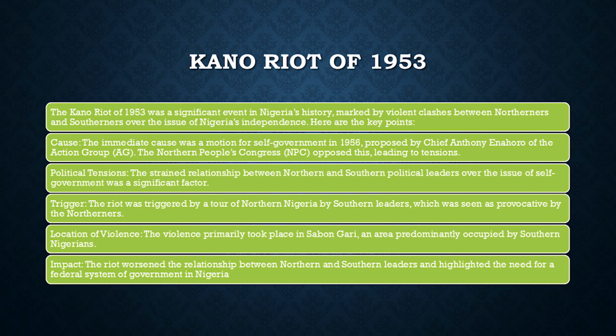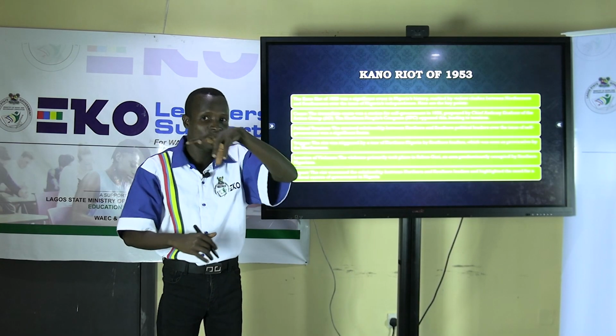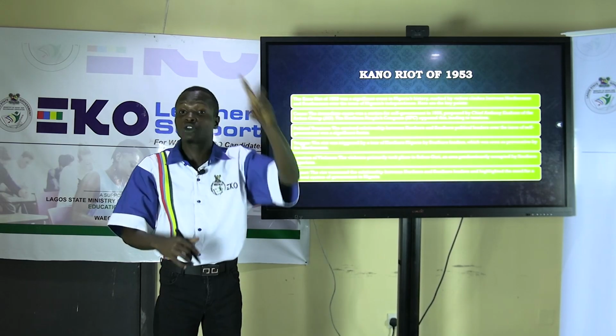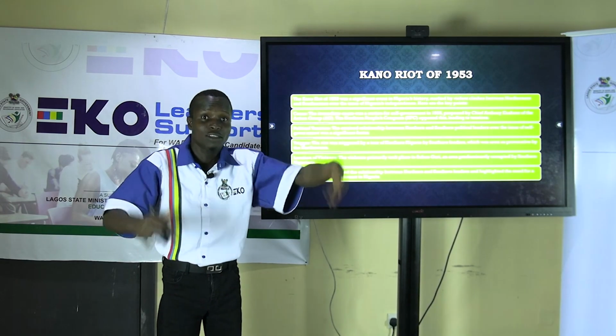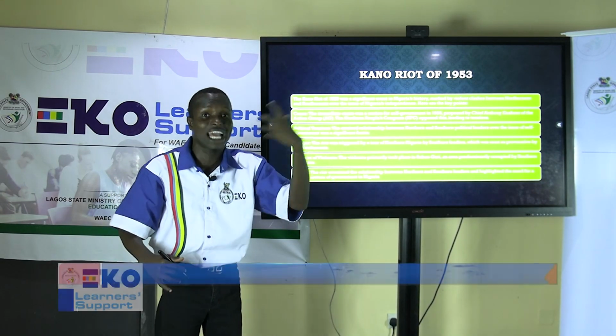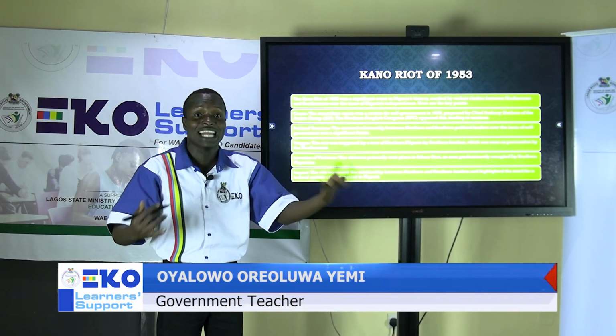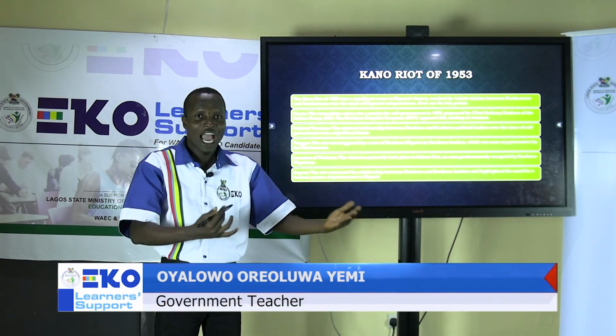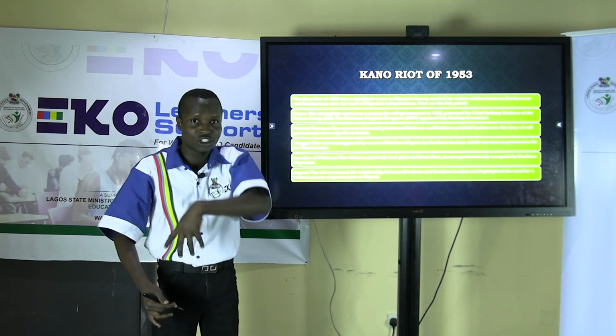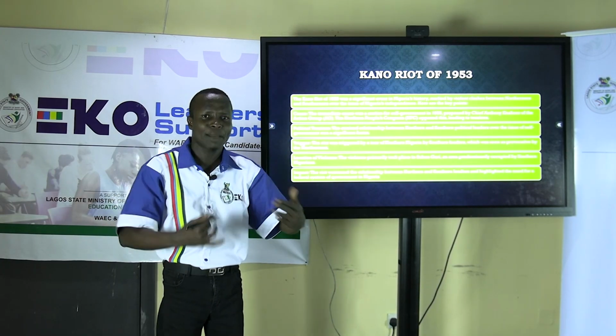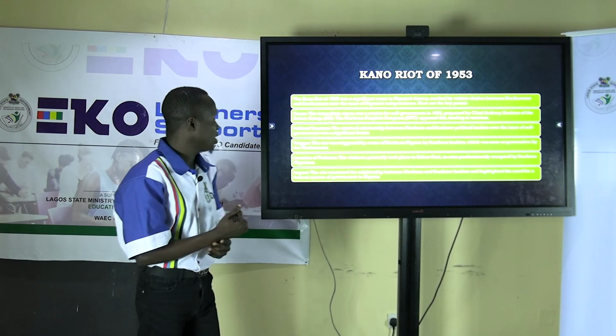Trigger. The riot was triggered by a tour of Northern Nigeria by Southern leaders, which was seen as provocative by the Northerners. S.L. Akintola went to Kano. That is Samuel Ladoke Akintola. He went to Kano to do a tour that advocated that Nigeria should gain independence in 1956. When they saw that thing happen, that we are fighting you people, and they still have the guts to come to our own region, it brought about that clash or riot in Kano.